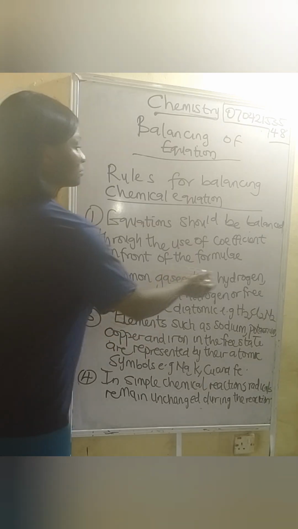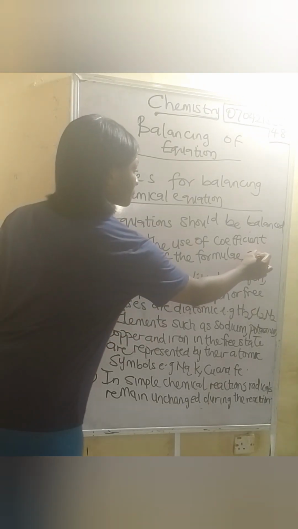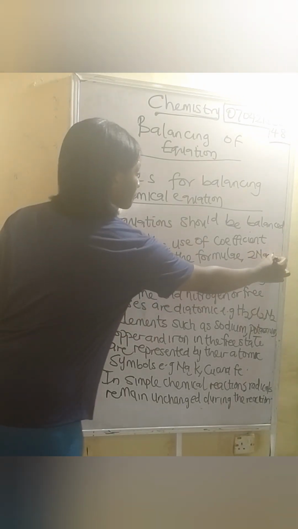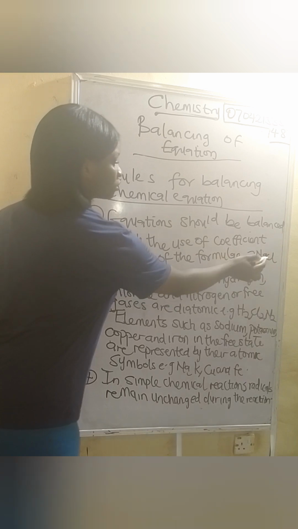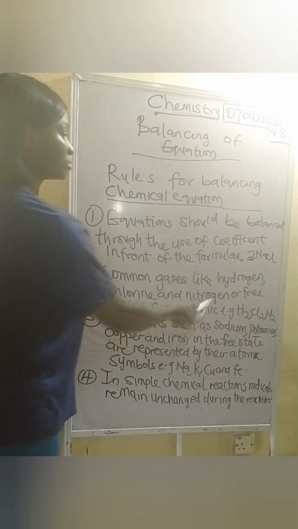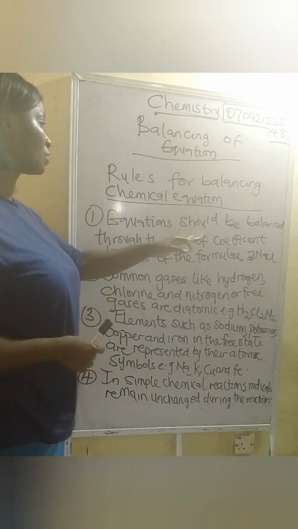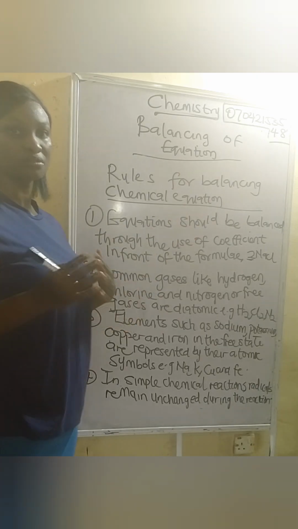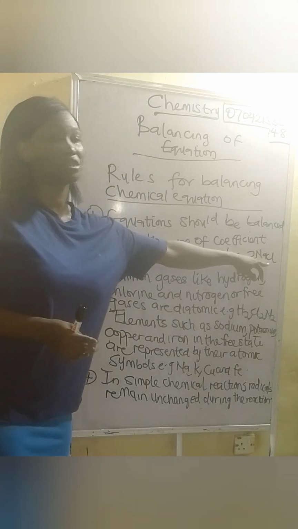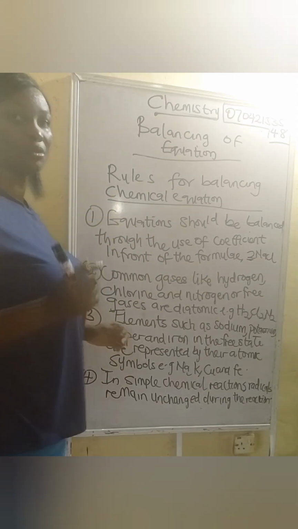Just like when you have 2NaCl, alright, so this is the coefficient of what? Sodium chloride. Okay, so this is what we call coefficients. So are you seeing it now? So equation should be balanced through the use of coefficients in front of the formulae. So this 2 now is the coefficient of this formula, sodium chloride. Do you get it now?